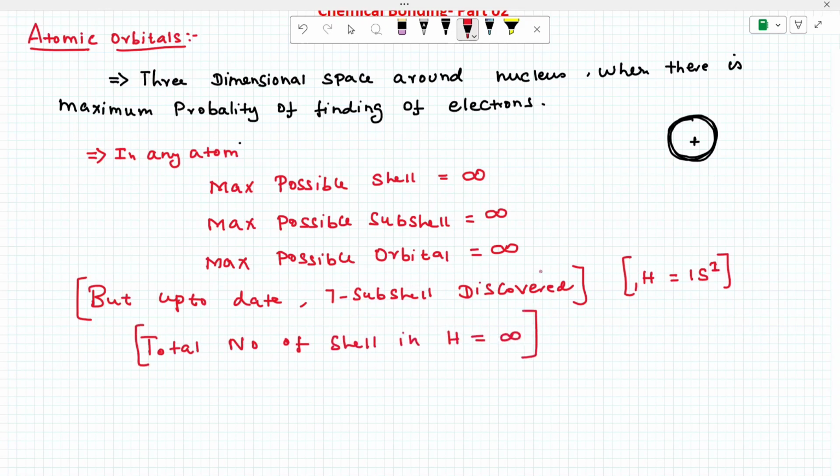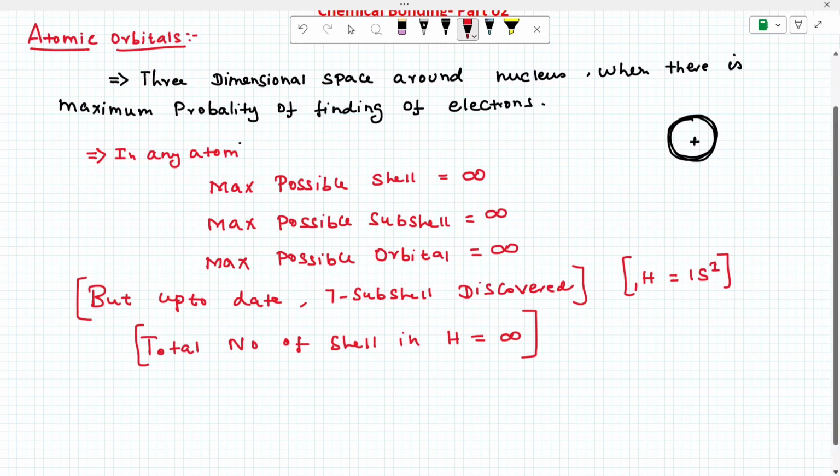The one electron occupies one shell, and the remaining shells are empty. If they ask what is the outermost shell or the outermost electron, we have to take where the last electron enters; that is the outermost. But if they ask the total number of shells or subshells, the answer is infinity. Based on the question you have to answer. Very important, please note.